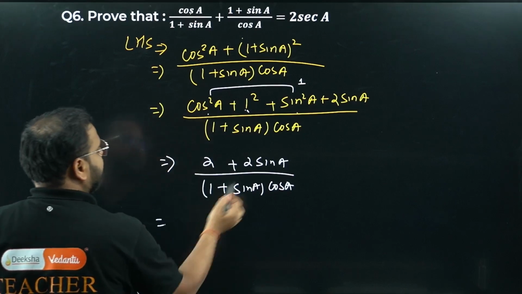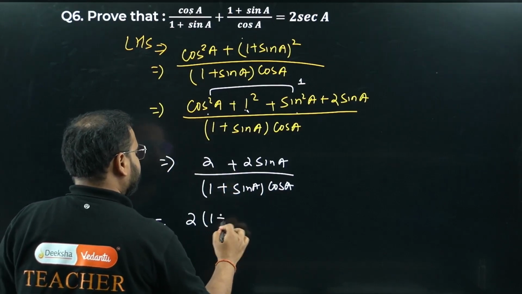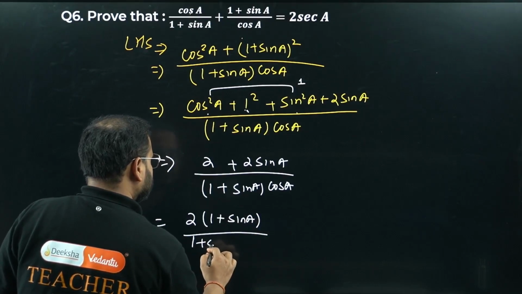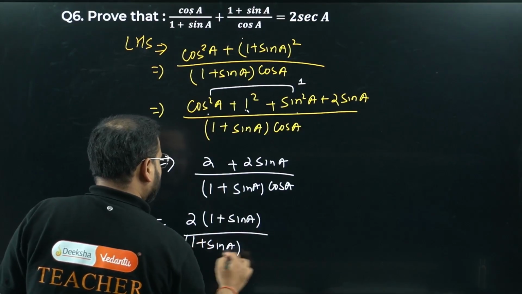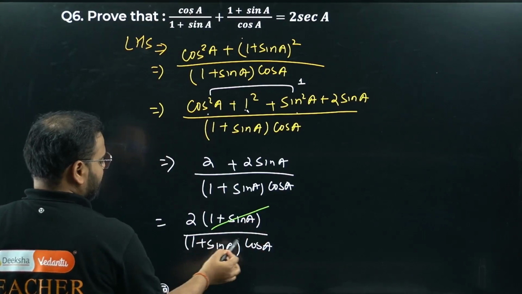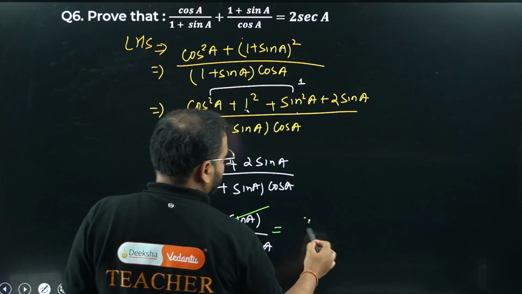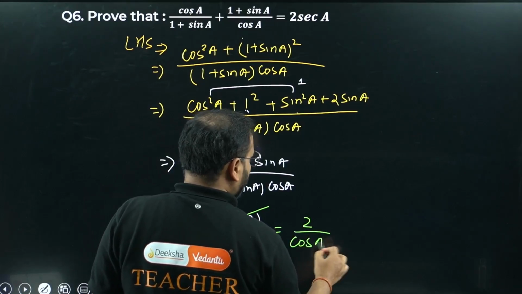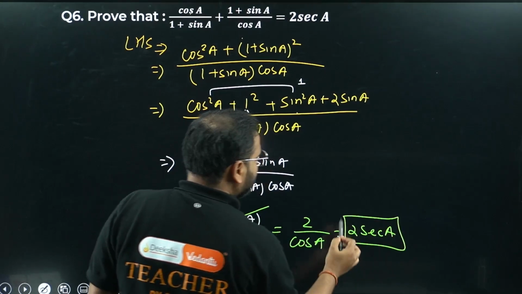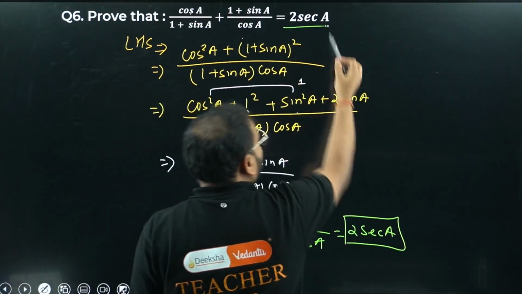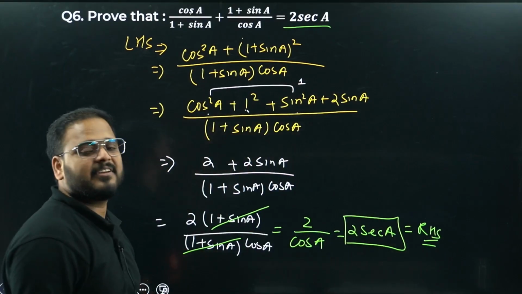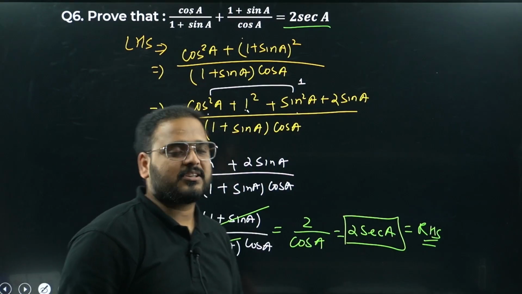Plus sine a cos a. Have a look. Take 2 common on the numerator side: 1 plus sine a divided by 1 plus sine a times cos a. Check this out. This is cancelled. What am I getting? 2 by cos a, simply 2 sec a. That is the RHS. Hence we have proved the given trigonometric identity which they have asked us to prove.